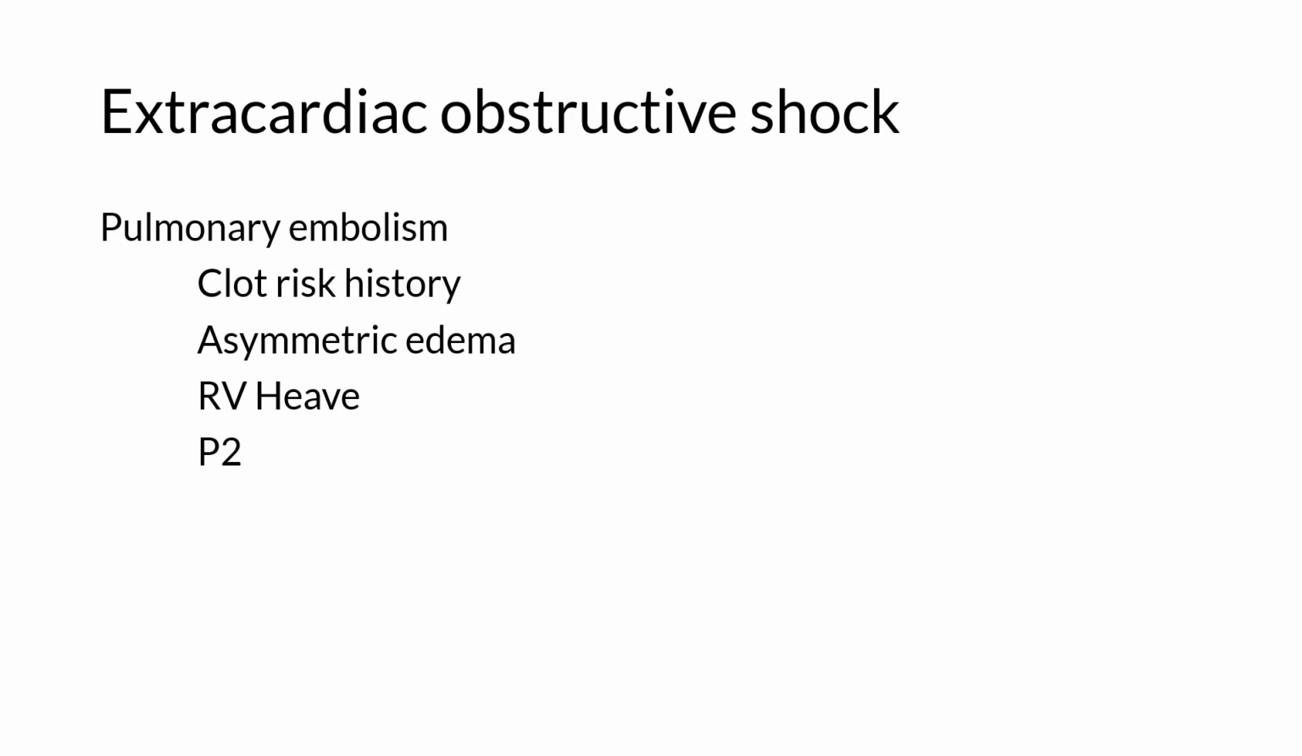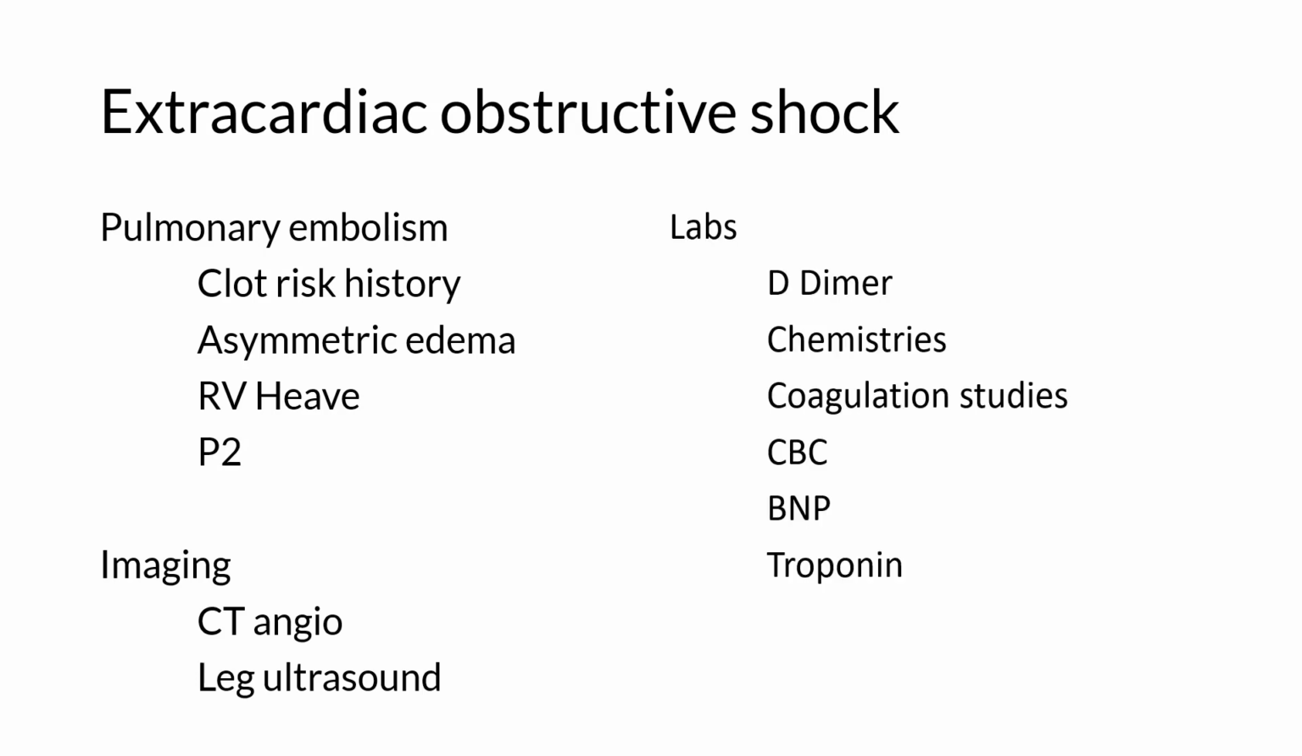Evaluation for pulmonary embolism is indicated by the history and physical discussed previously. Imaging studies should include a CT angiogram of the pulmonary arteries and an ultrasound of the legs for DVT. Labs should include a D-dimer and coagulation studies in addition to the standards. Serum BNP and troponin can help risk stratify patients with PE. An echocardiogram showing right ventricular dysfunction can be helpful as well.